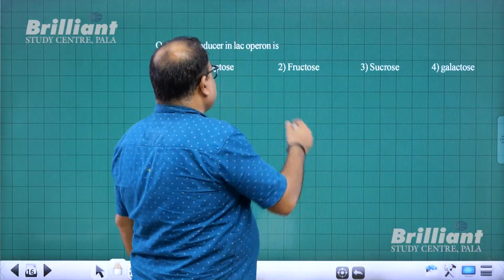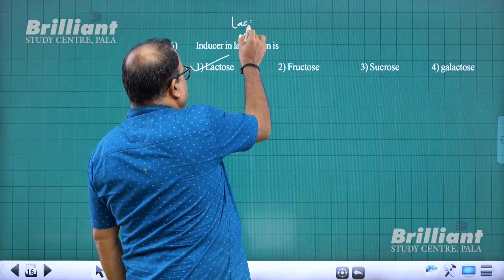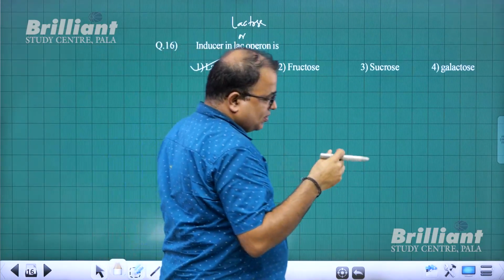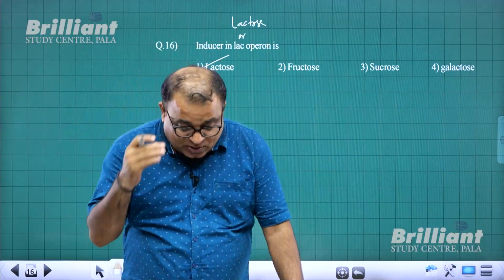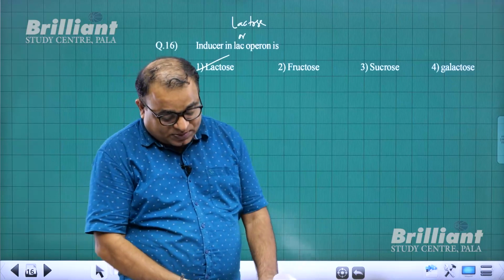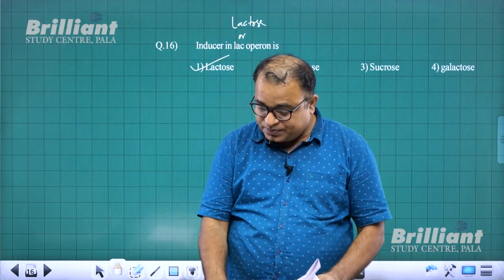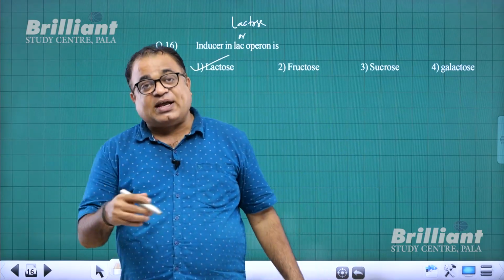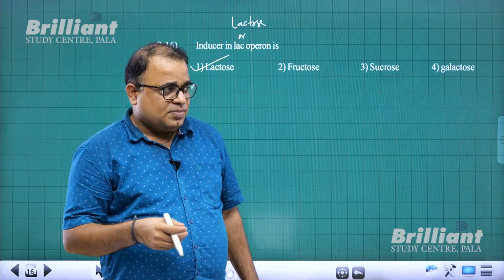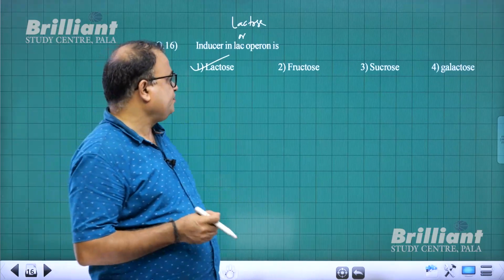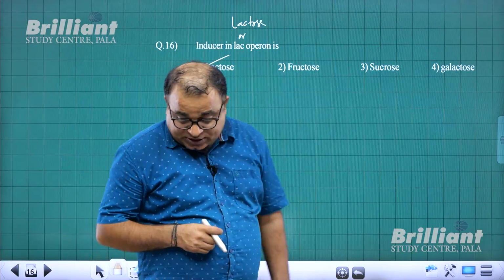Inducer in lac-operon is lactose. You know, in lac-operon, lac itself stands for lactose. Lactose or L-lactose or beta-galactoside. Lactose is otherwise called beta-galactoside. Page number 117, paragraph 1, paragraph 2. So for question number 16, 1 is the answer.